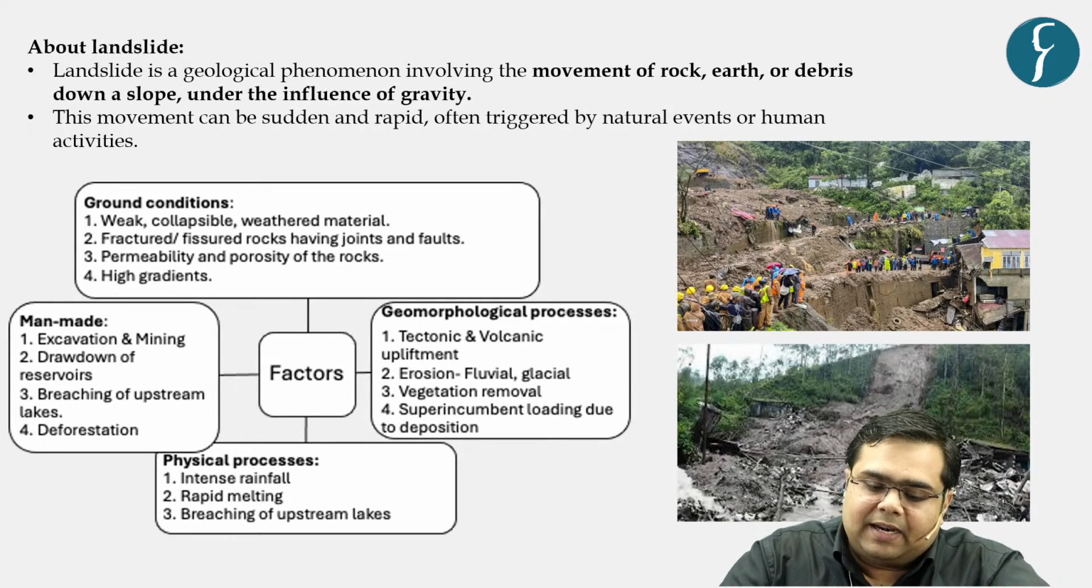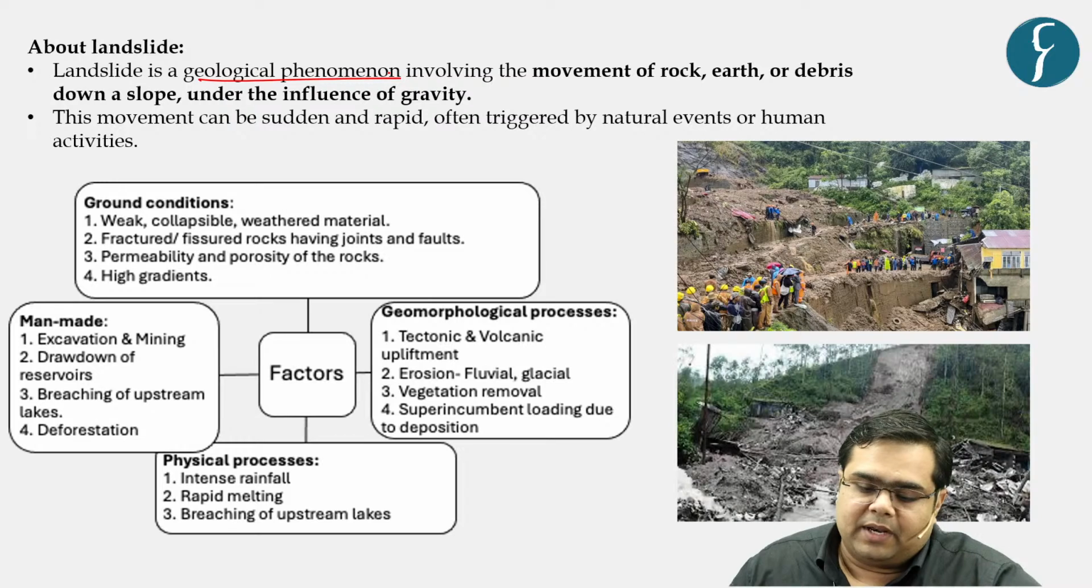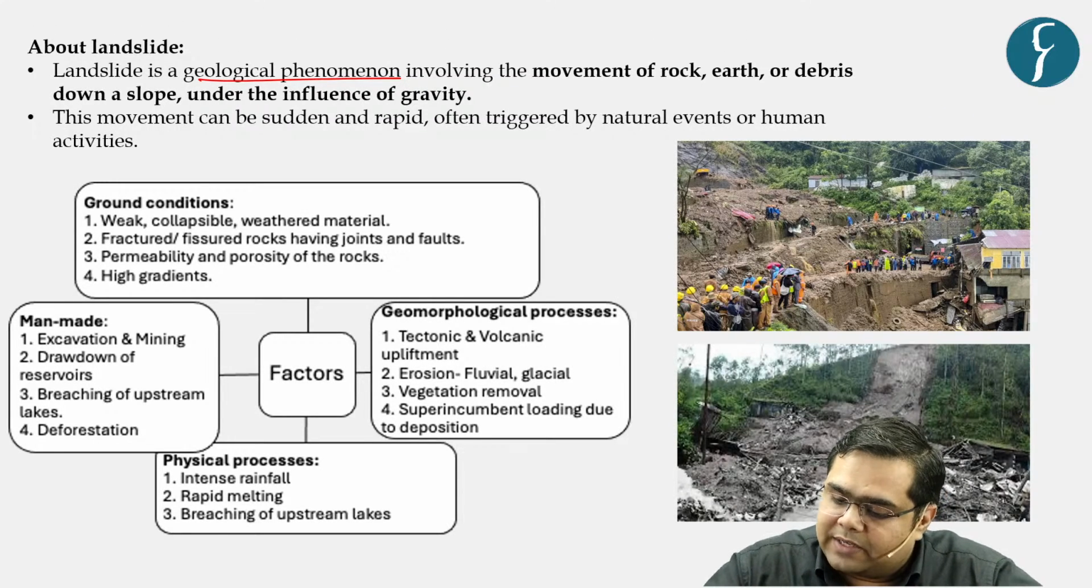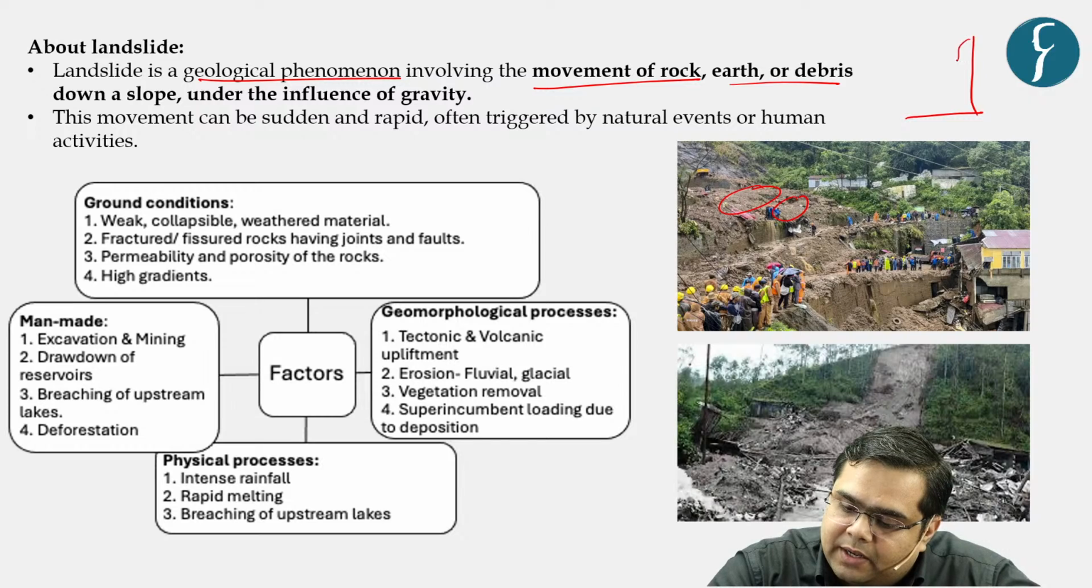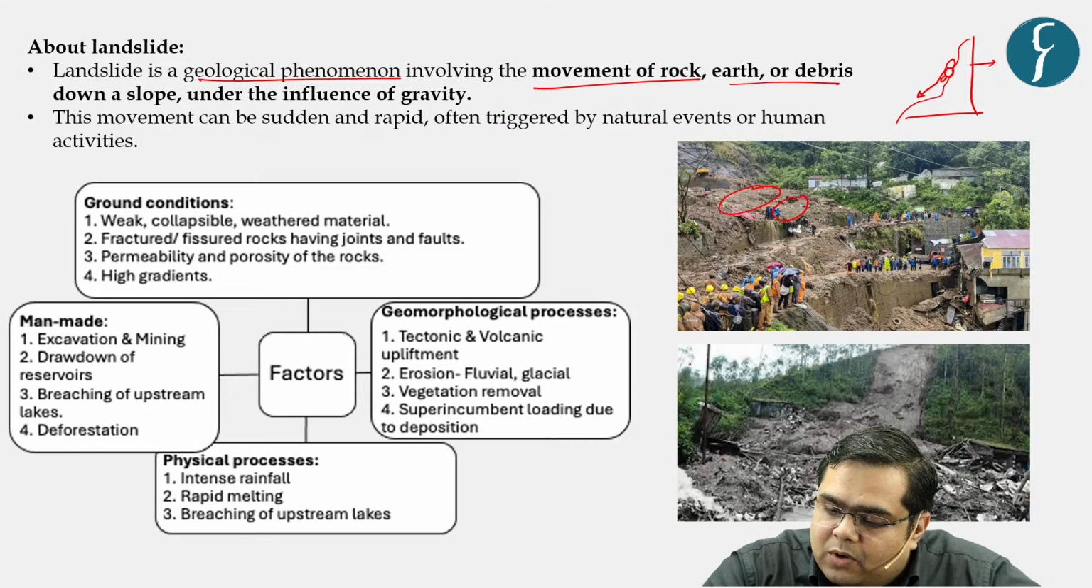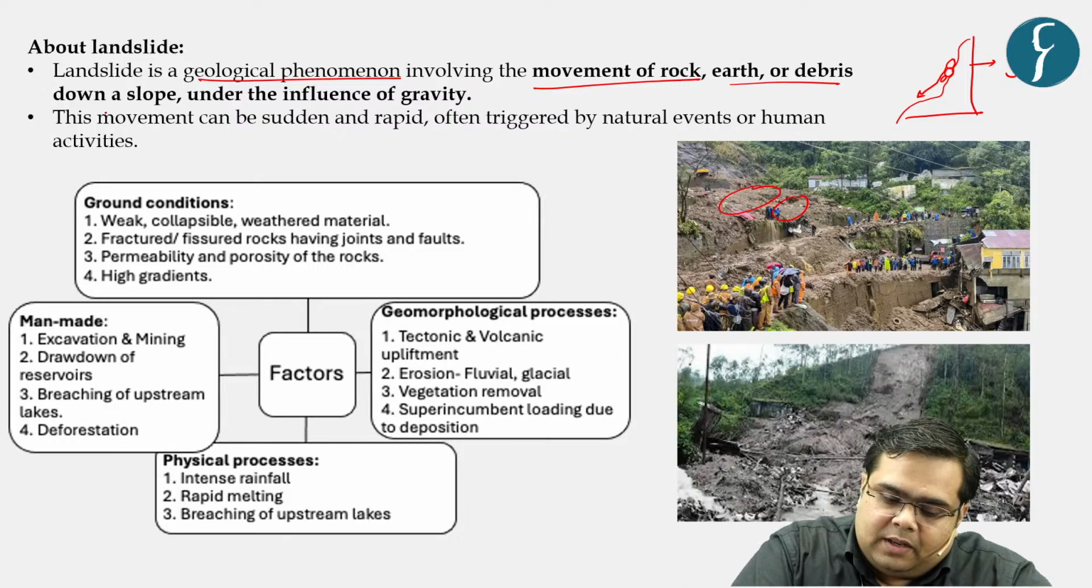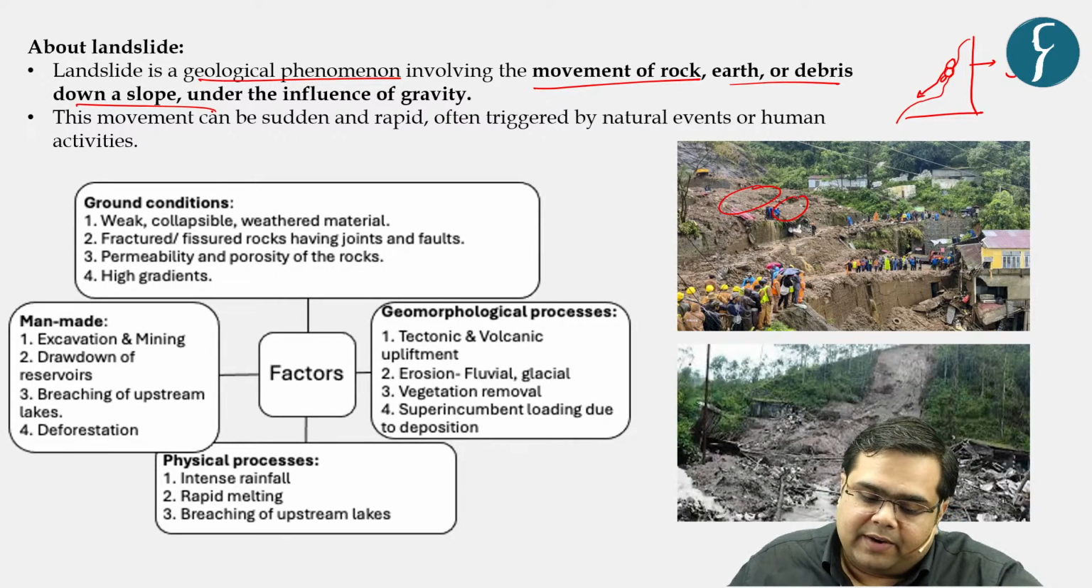So what is landslide? Landslide is nothing but a geological phenomena involving movement of rocks. For example, these are the rocks, right? And over the period, these start moving. So movement of rock or debris down the slope, right? For example, this is the mountain and this is a slope. When a rock or soil or kind of debris starts moving downwards, and why will this move downward? Because of the force of gravity, right? Down the slope under the influence of gravity.